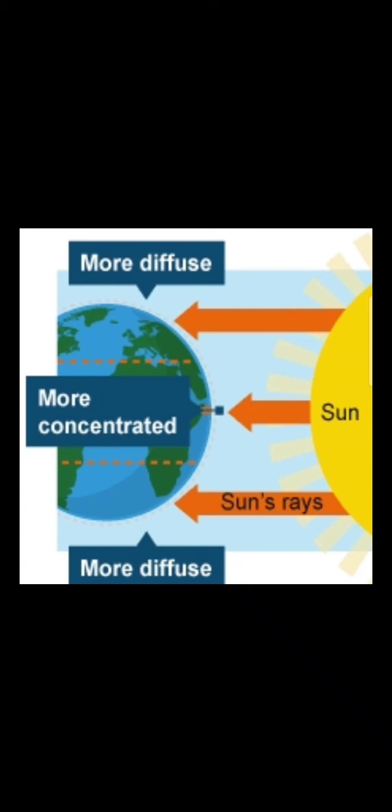Now the latitude is also responsible for affecting the climatic conditions of India, and we know that we have a wide latitudinal extent in India, right from 8 degrees north in the south to 37 degrees north in the northern part of India.